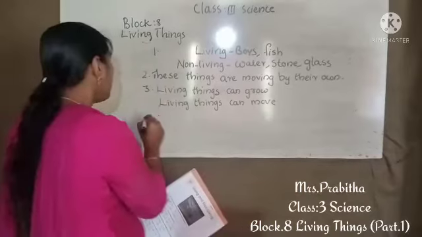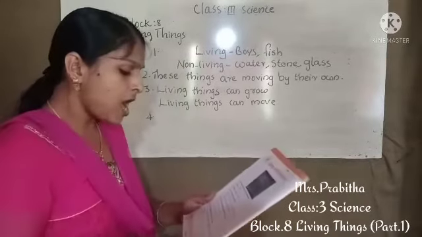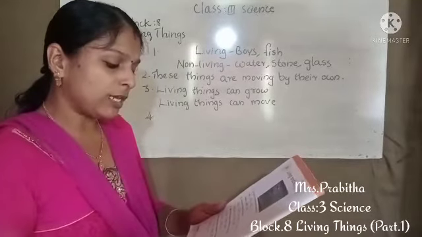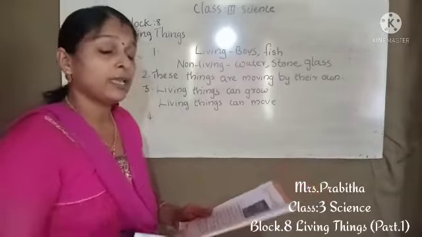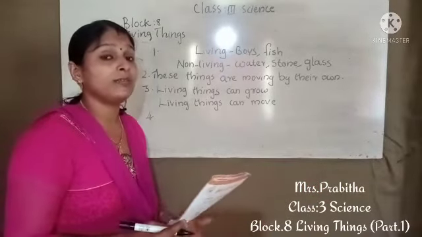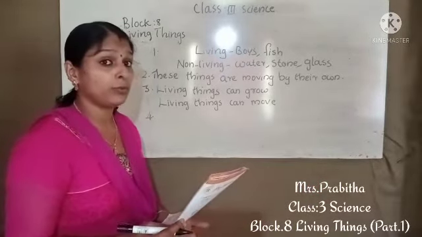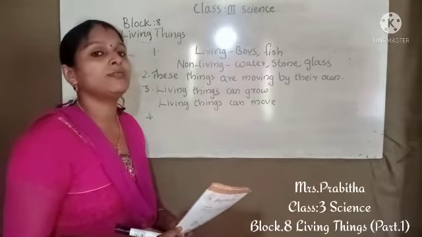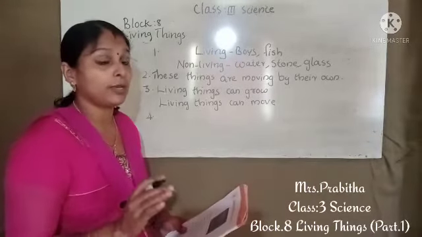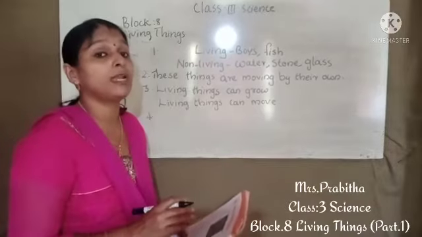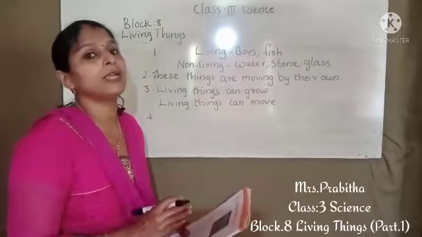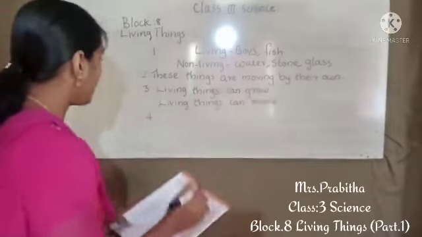Then the fourth question is, are all living things natural? Give a reason for your answer. What is the question? Are all the living things natural or made by humans? Yes, all the living things are natural because they are not made by humans, not made by us. So how can we write?